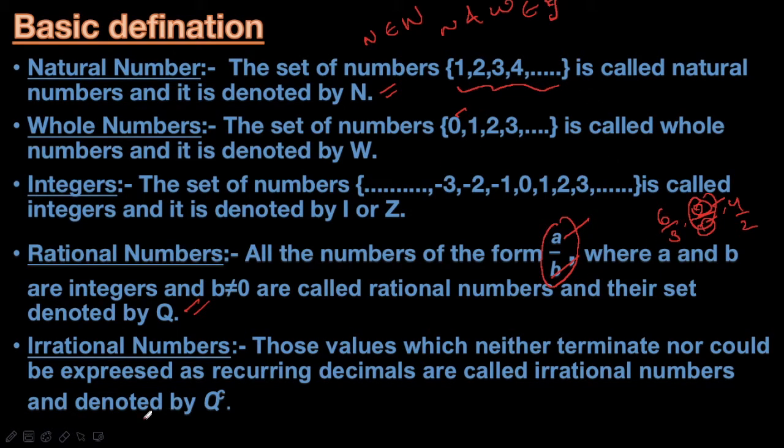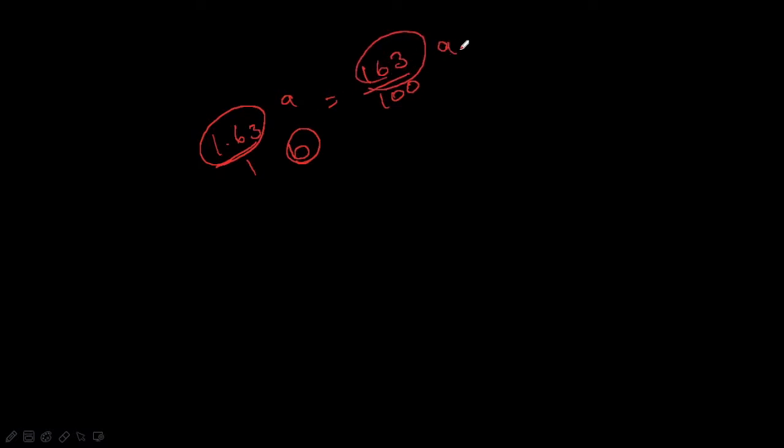Now take suppose another number. Now take 1.63. How can you say that it is a rational number or not? You are saying 1.63 by 1, where a is not an integer but b is an integer. So what will you say? Then we take the example 163 by 100. We can write 1.63 as 163 by 100. Here a is an integer and b is an integer. Thus it is a rational number.